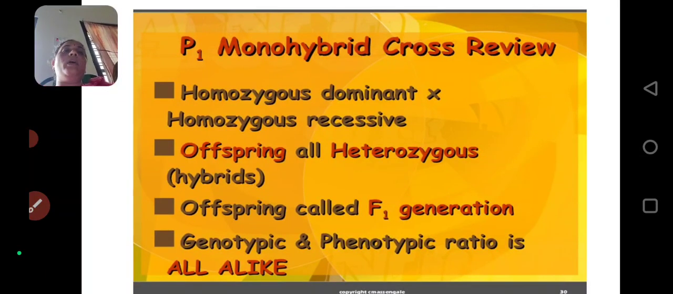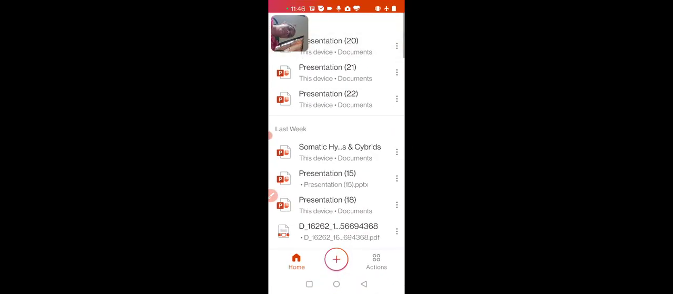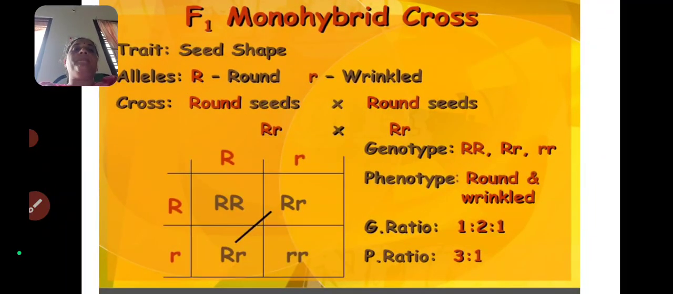Next, the F1 monohybrid cross review: homozygous dominant is crossed with homozygous recessive. The offsprings, all heterozygous hybrids, will be produced, and these offsprings are called the F1 generation. So genotypic and phenotypic ratio is all alike. Okay. So here you have to write the